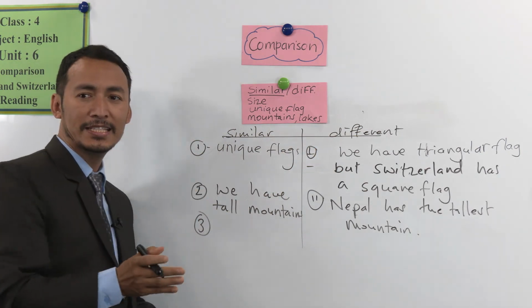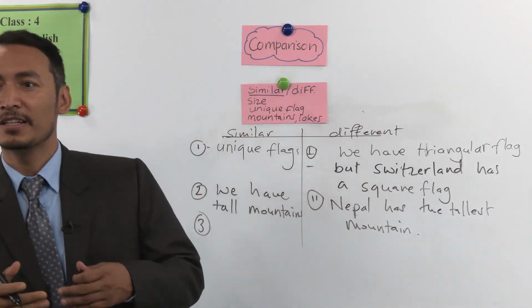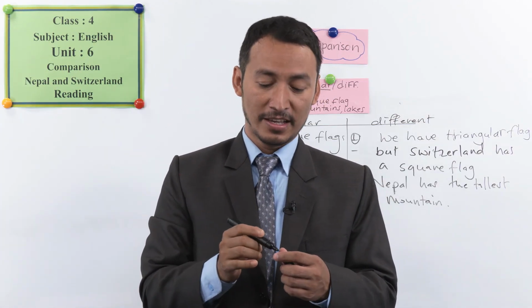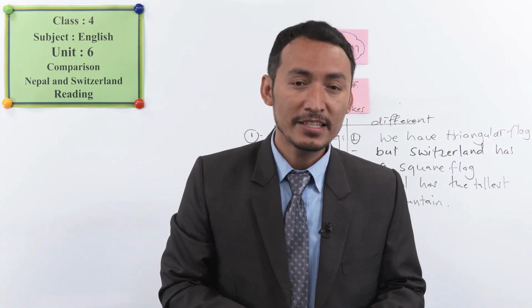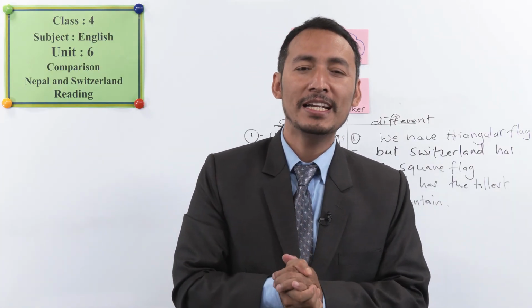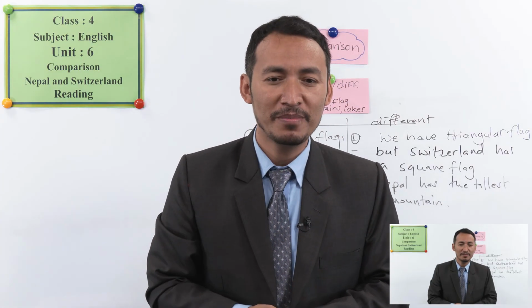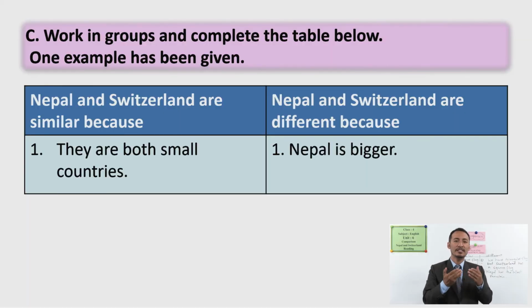We have many lakes, and Switzerland has got bigger lakes. Those are the differences. Okay, so this is the way you can complete this table. You can add more points about how these countries are similar, and how they are different.